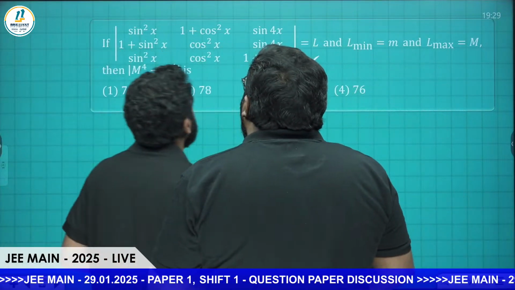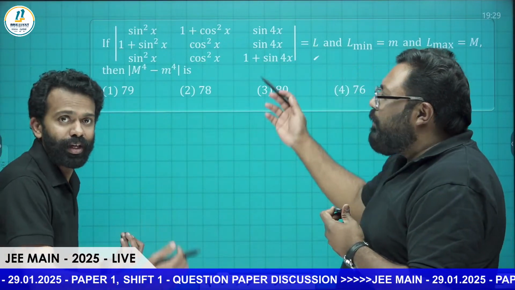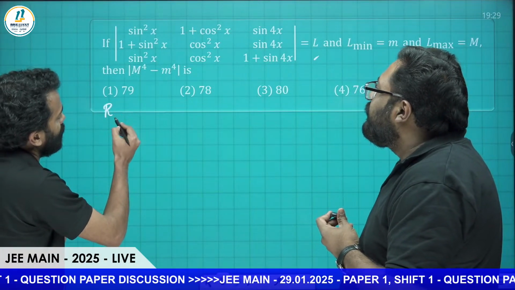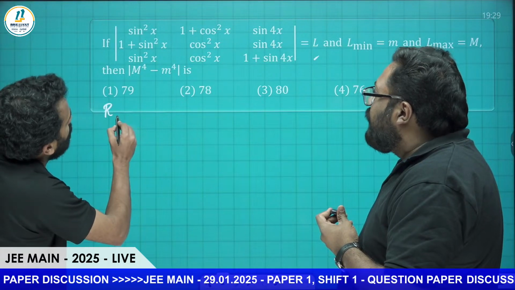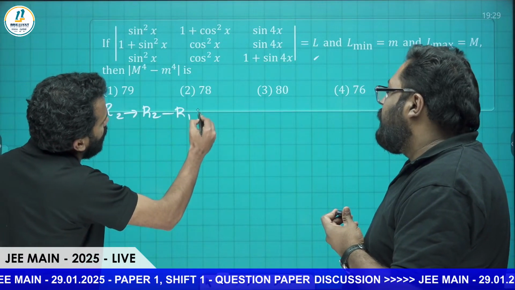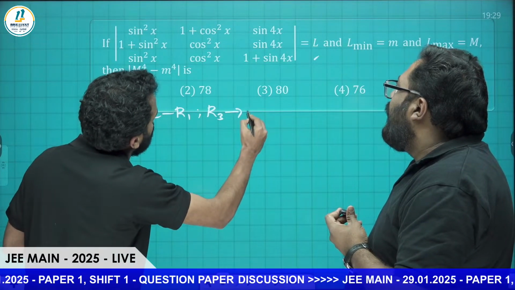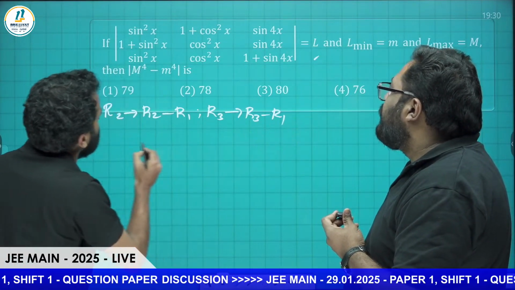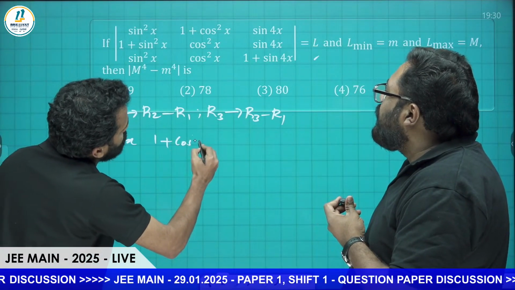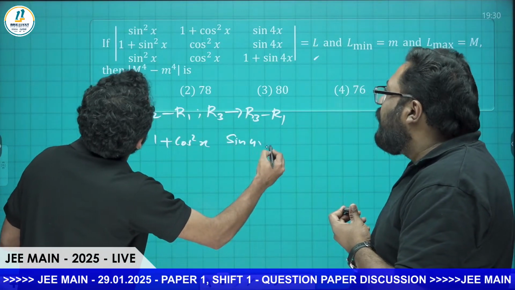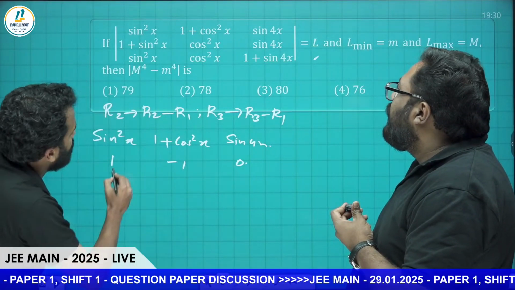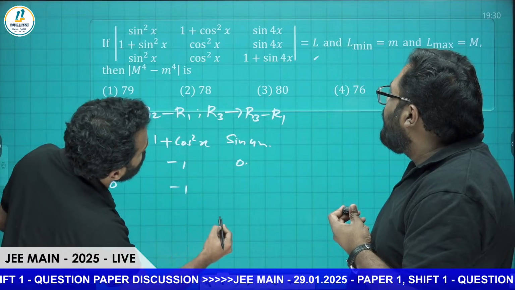So let's not solve it right now because it's very complicated. What we are going to do is an elementary operation here: R2 changing to R2 minus R1 and R3 changing to R3 minus R1. So the first row will remain unchanged, that is sin square x, 1 plus cos square x, sin 4x. Second row becomes 1 minus 1, 0 and 0, and third row becomes 0, minus 1, 1.